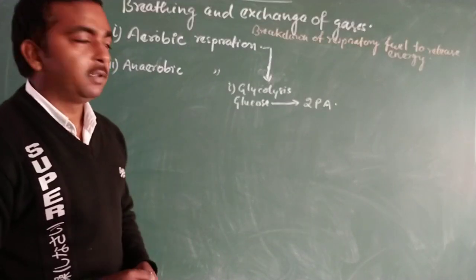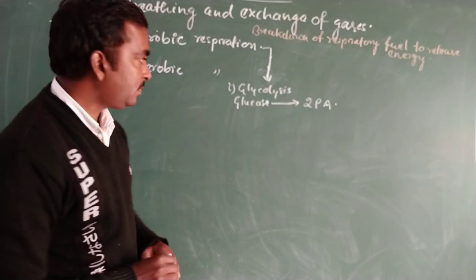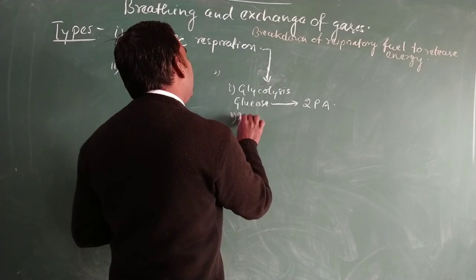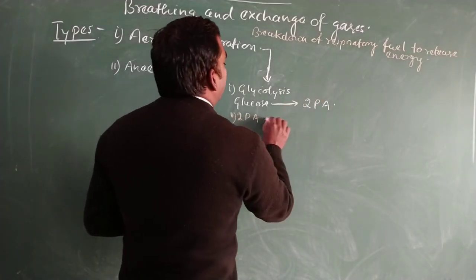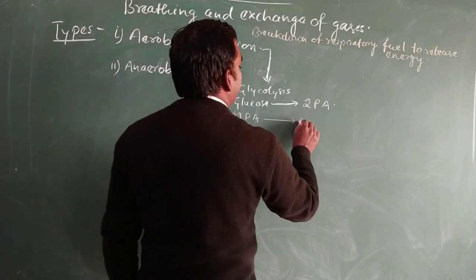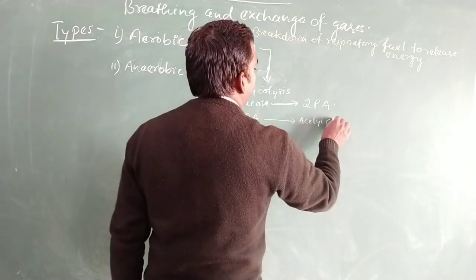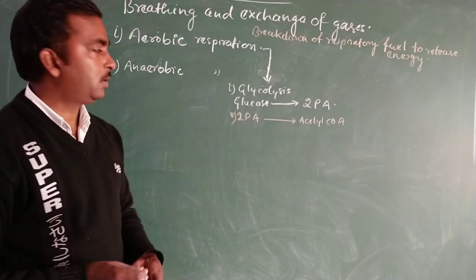So pyruvic acid is the product of the first step, glycolysis. Now in the second step, pyruvic acid is converted into acetyl coenzyme A, which is an intermediate product.